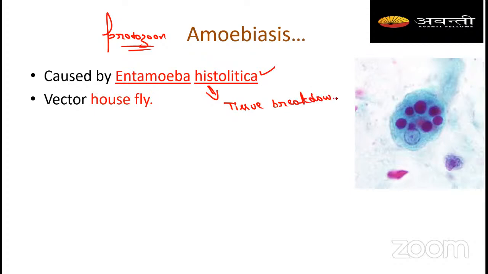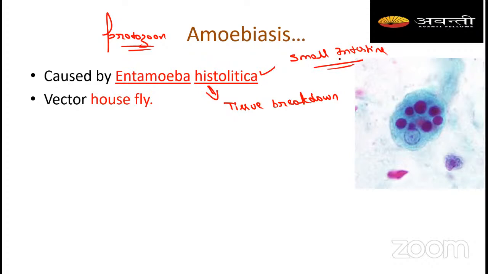Tissue breakdown. This amoebiosis mainly breaks down the small intestine tissue, so that's why we call it histolytica.